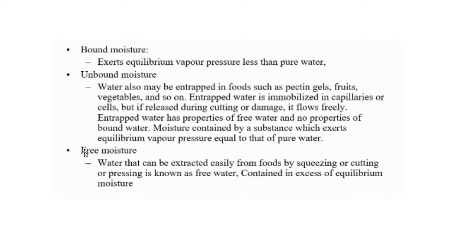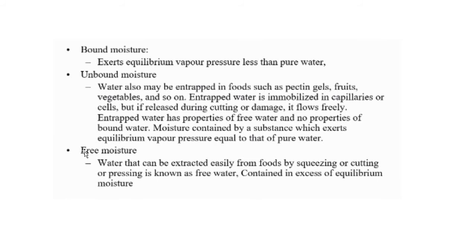What is that force called? Adhesion force. Because of that force, the thin layer of water adheres to another surface, and it is extremely difficult to remove. That's why it is called bound water.